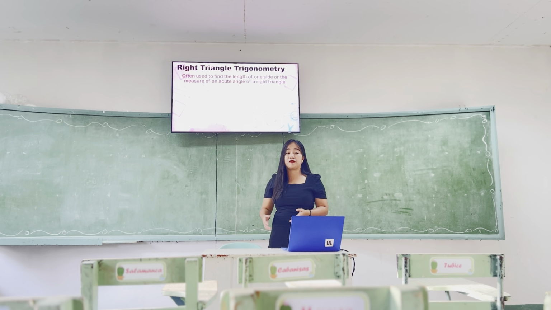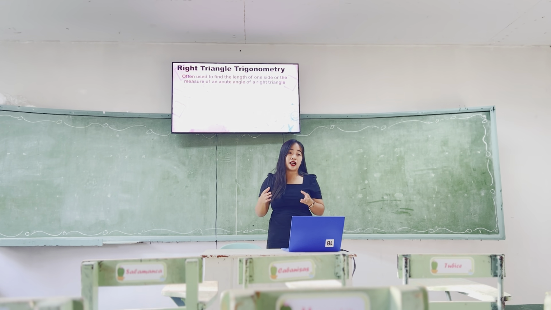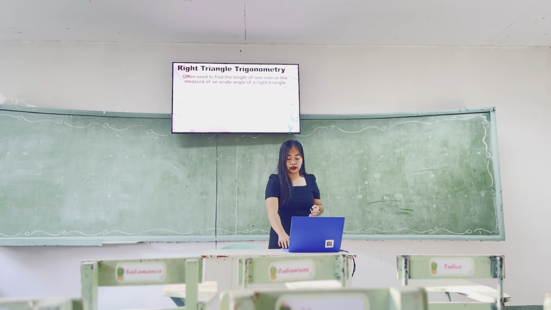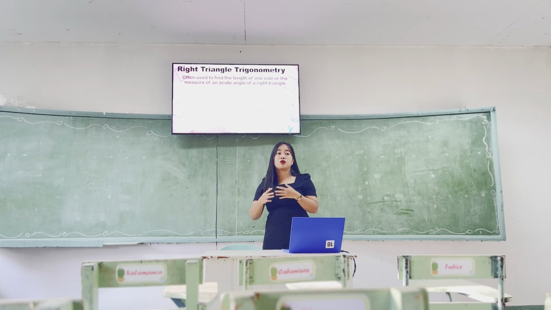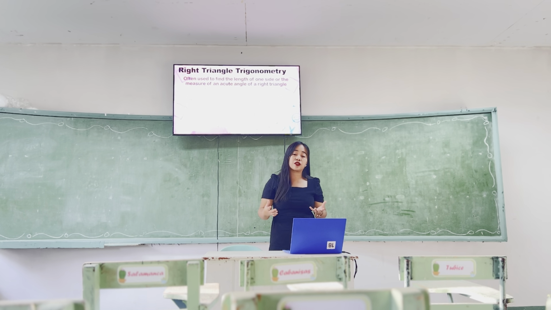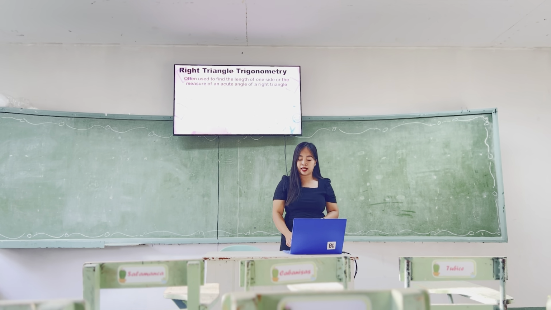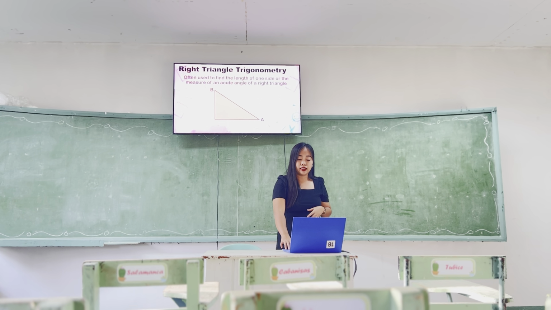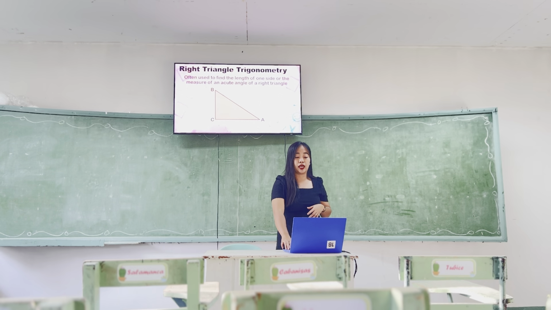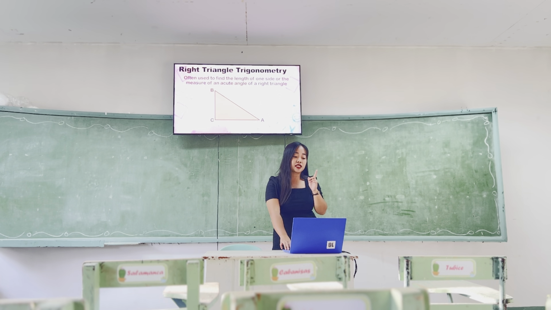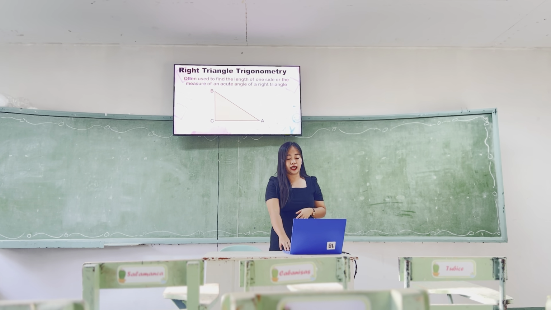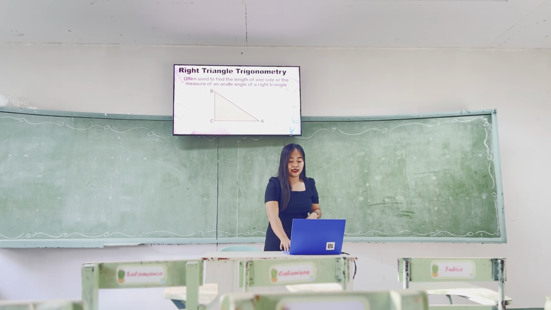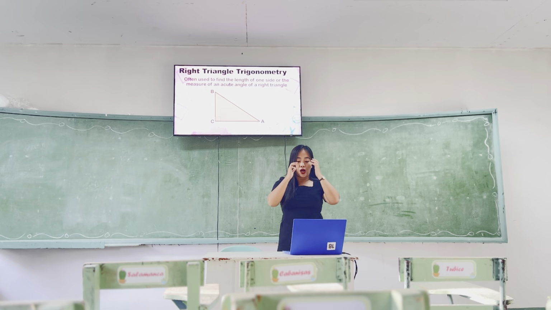This is often used to find the length and the missing angles of a right triangle using the 6 trigonometric ratios. But before that, you should familiarize yourself with the different parts of a right triangle. I have here a right triangle named triangle ABC. Why is it called a right triangle again? Because there is a right angle. Where is the right angle? It is in angle C. Very good.